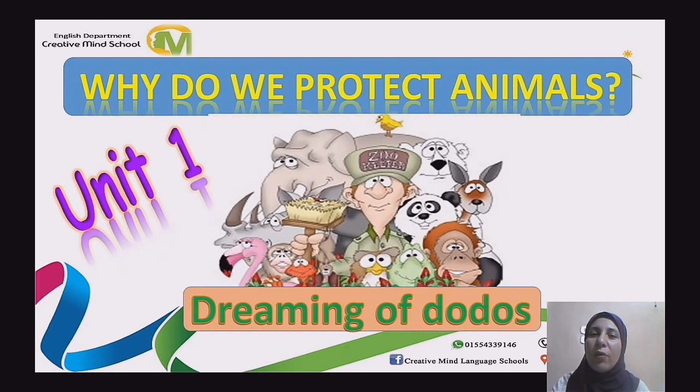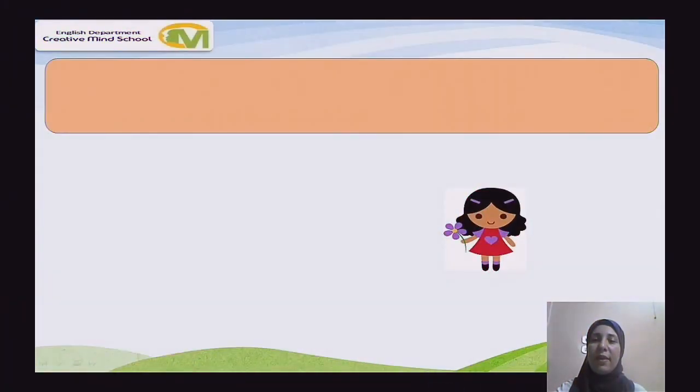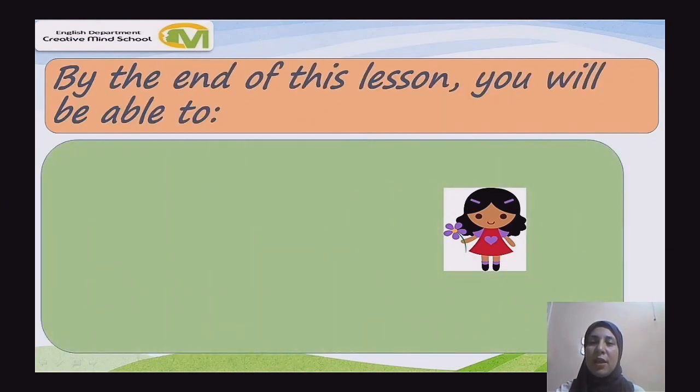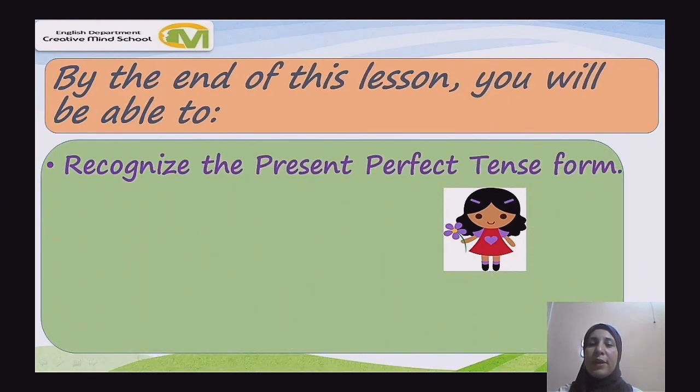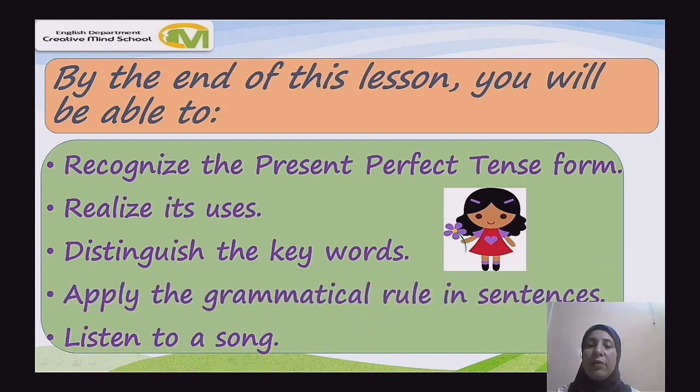Let's continue our first module, Why do we protect animals? Unit 1, Dreaming of Dodos, Lesson 3, Part 1. It's grammar time, the present perfect tense. By the end of this lesson, you will be able to recognize the present perfect tense form, realize its uses, distinguish the key words, and apply the grammatical rule in sentences.